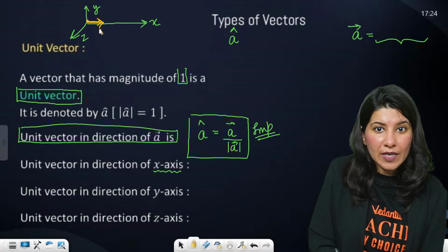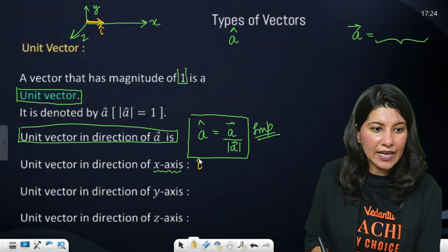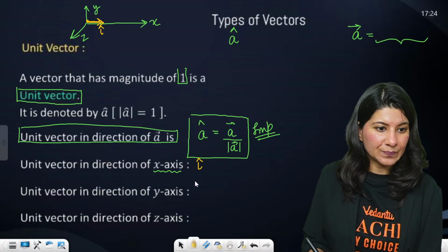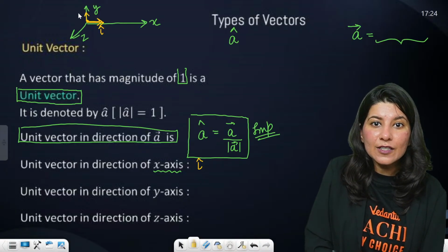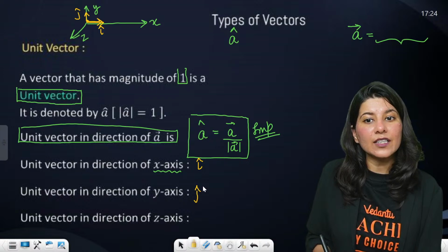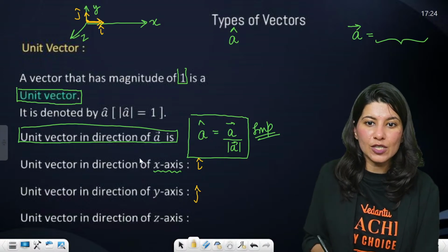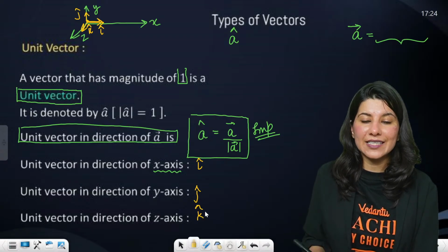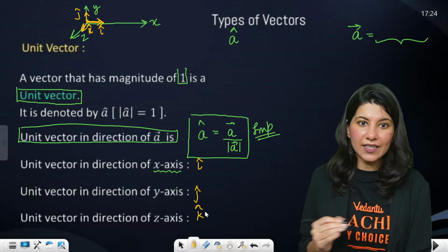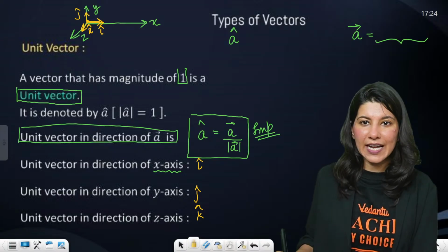So this is I cap. The unit vector in the direction of y-axis is j cap. Cap means magnitude 1 automatically. And this is k cap. This is how we denote these three important vectors I, j and k.